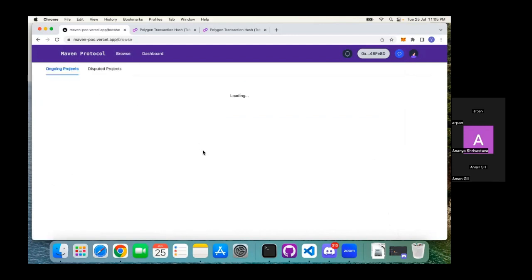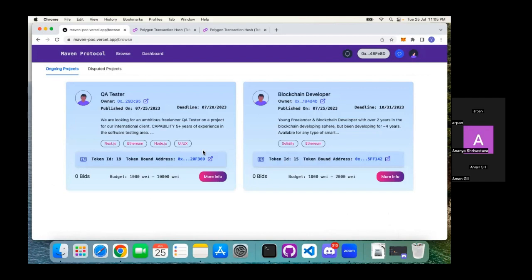So this is the overall workflow of our project, from profile creation to dispute resolution. We also provide real-time chat support and notification support. Okay guys, thank you, and all the details are there in the GitHub. Okay, thank you.